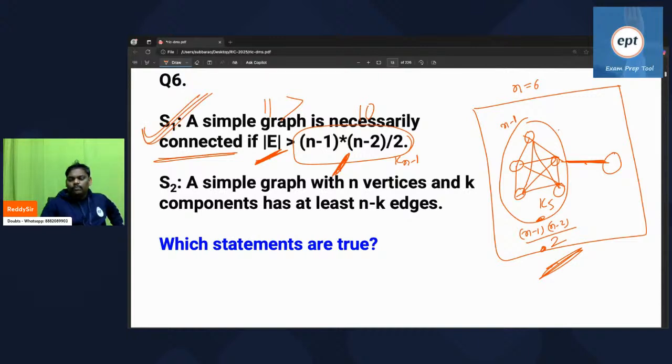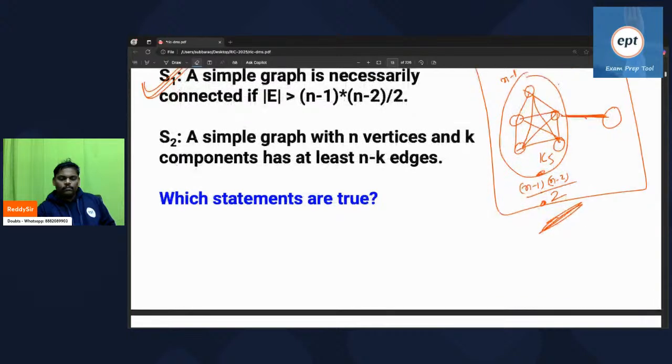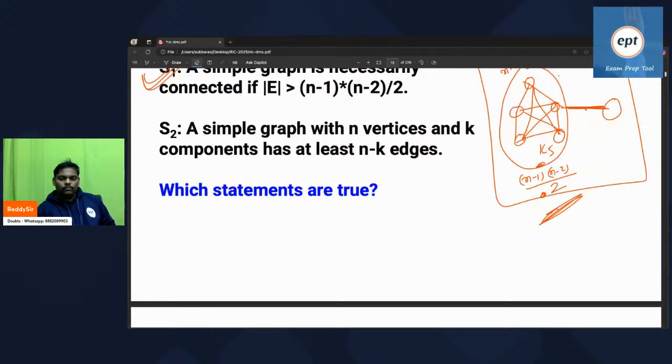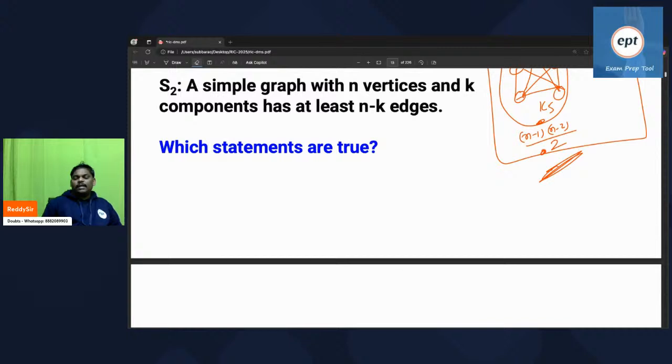What about S2? Can anyone help me? Everyone try. Check properly. What about S2? A simple graph with n vertices and k components has at least n minus k edges.